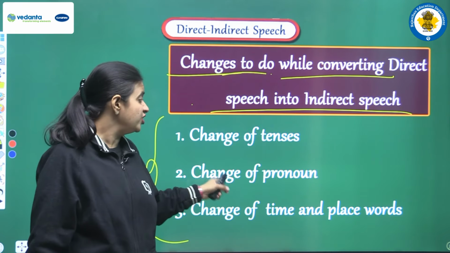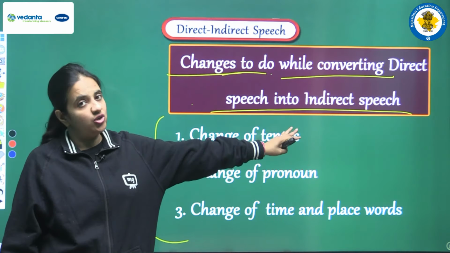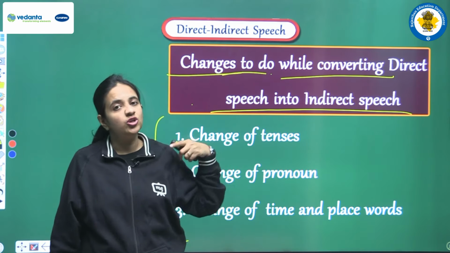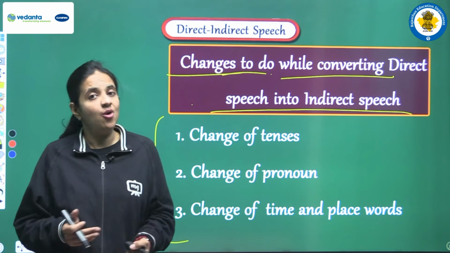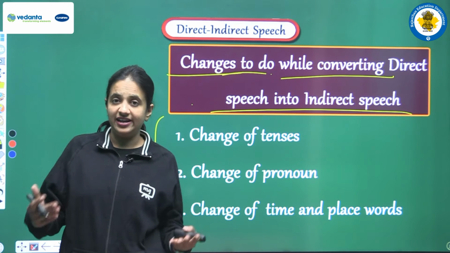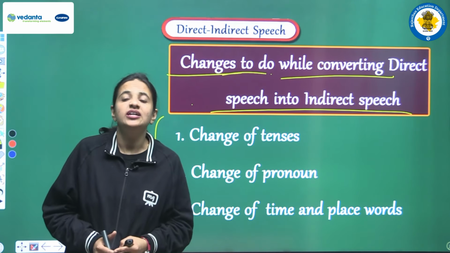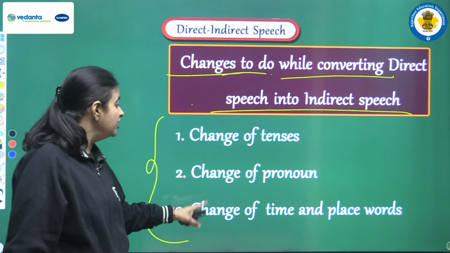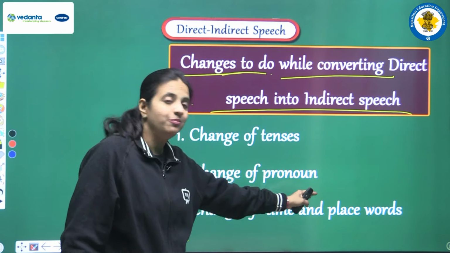Second, we have change of pronoun. All the pronouns in the reported speech are changed. How? We will discuss that in a very detailed manner. Third, change of time and place words.